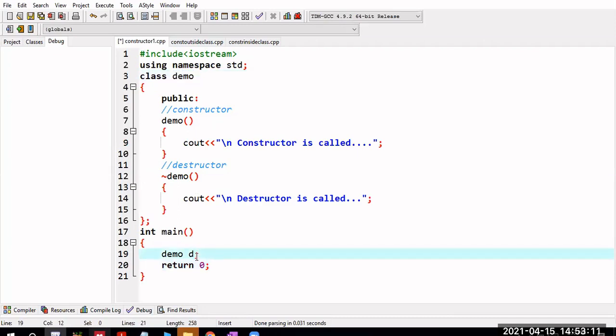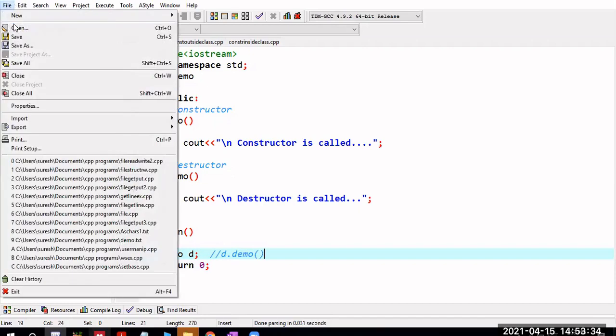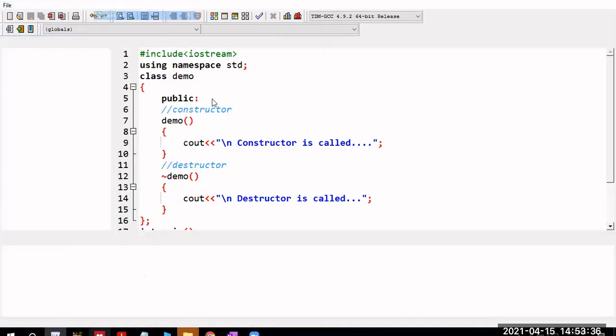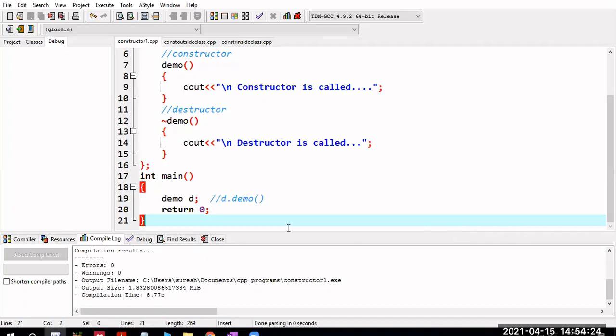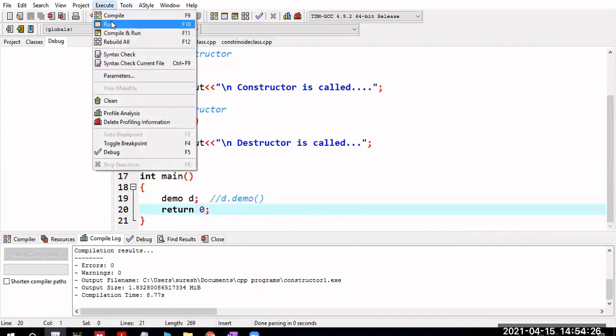So whenever you create this d, what happens is d dot demo gets called automatically. That is, the constructor will be automatically or implicitly called whenever the object is created. Whenever the class object is created, the constructor will be called by default. Internally it is d.demo. Now I will save this program and compile it. Once the compilation is successful, I will run this program.